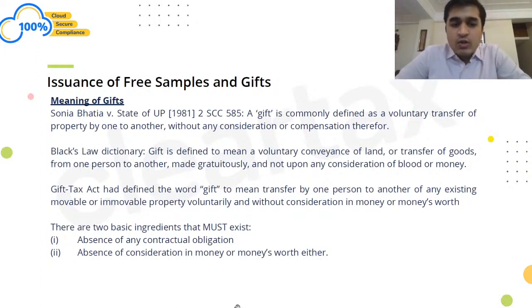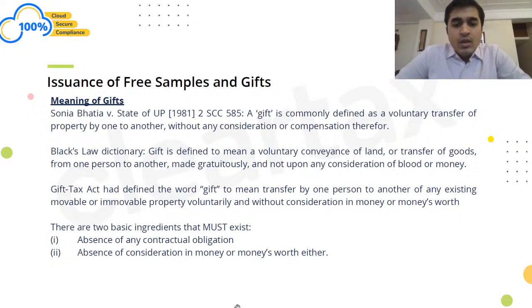Next, the Gift Tax Act also defines the word gift to mean transfer by one person to other of any existing movable or immovable property. Again, the word is voluntarily and without consideration in money or money's worth. So all of these use the word voluntary. So in other words, for it to be a gift, there should be two things which should be absent. First, there should not be a contractual obligation. Second, there should not be a consideration in money or money terms. So if there is no consideration, money or money's worth, in that case it can be classified as a gift, right?